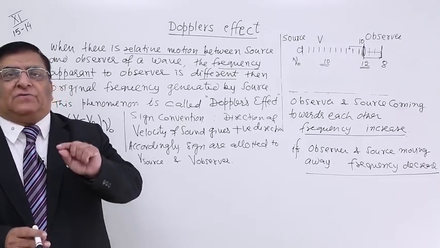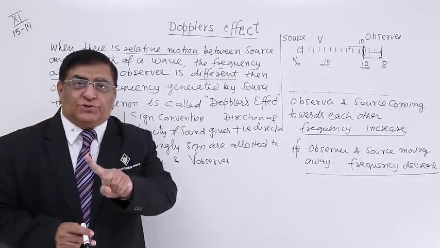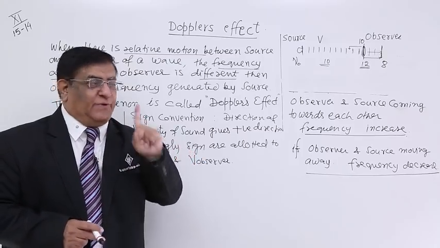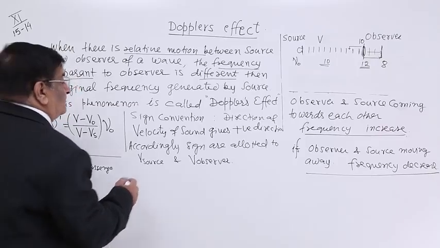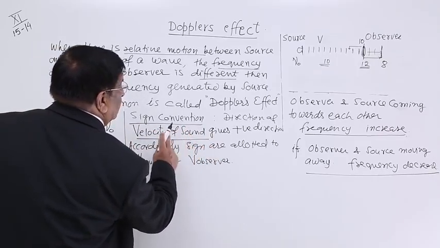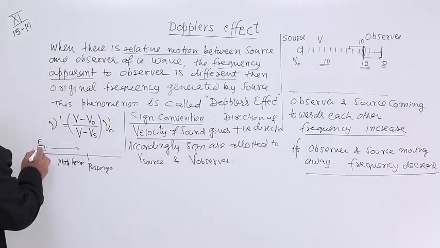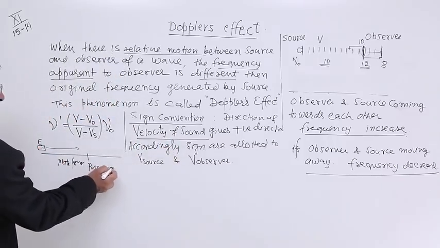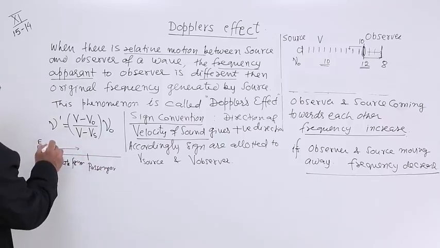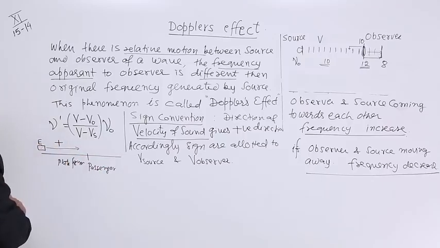The direction of sound is always from source to observer. Please remember, source to observer. Okay? Velocity of sound, source to observer. Here is the source, here is the observer. So this is the velocity of sound.